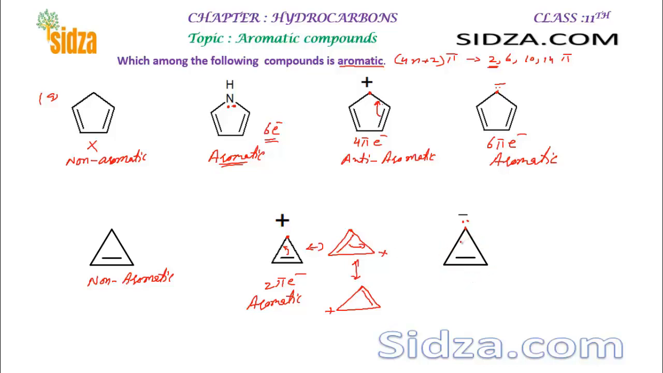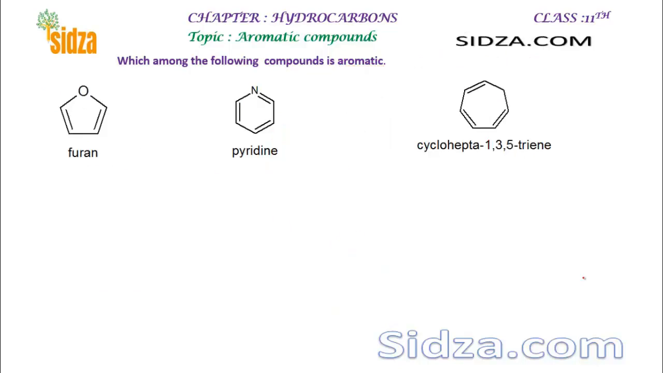It is cyclic, and it contains 4 pi electrons, right? Because this is a pi bond, and we also count this electron pair here in the conjugate system. So it contains 4 pi electrons. This is the 4 pi electron system, and a 4 pi electron system is not aromatic, rather it is anti-aromatic, right? It is an anti-aromatic compound.